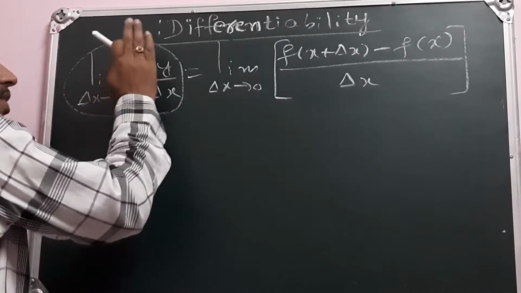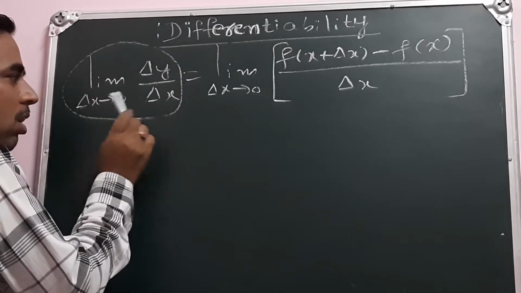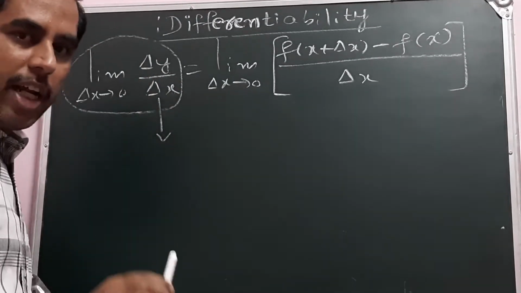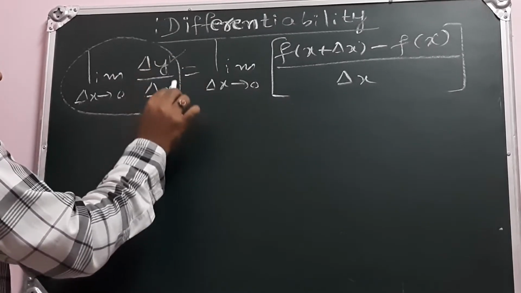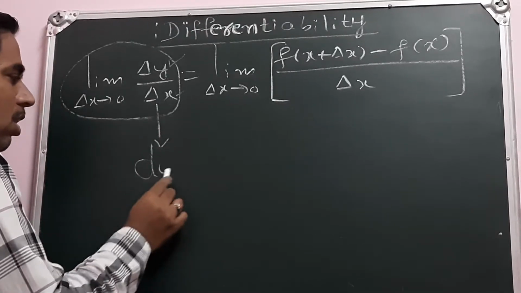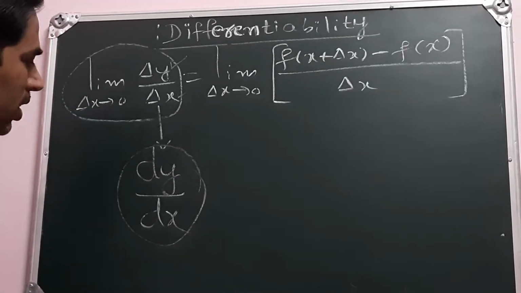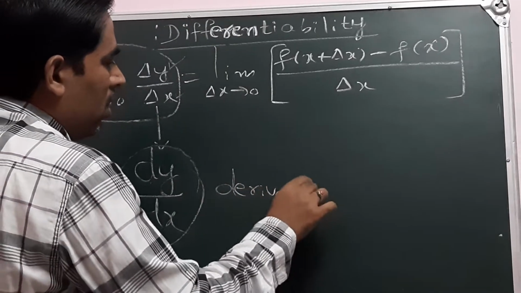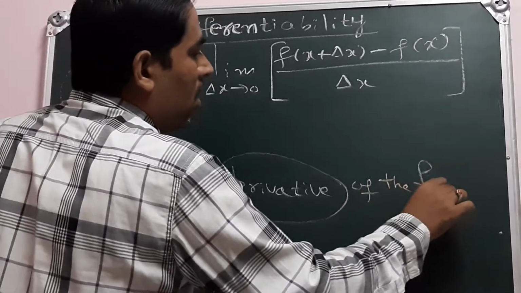If I take the limit of this incremental ratio, the ratio of change of y to change of x becomes dy by dx. So this dy by dx is called the derivative of the function.